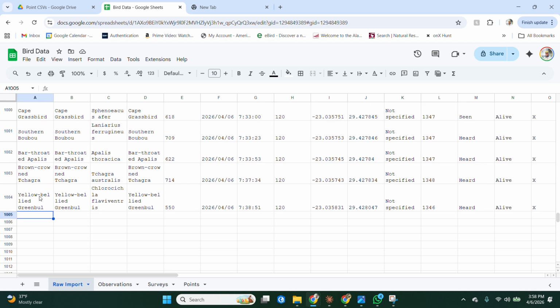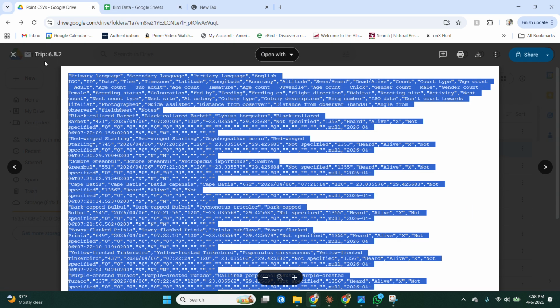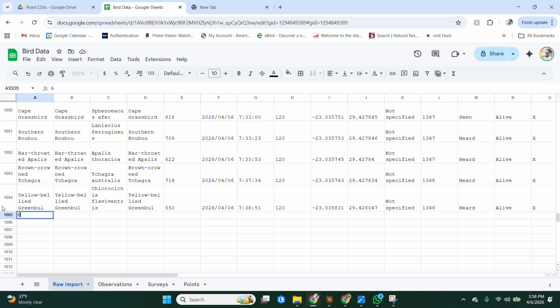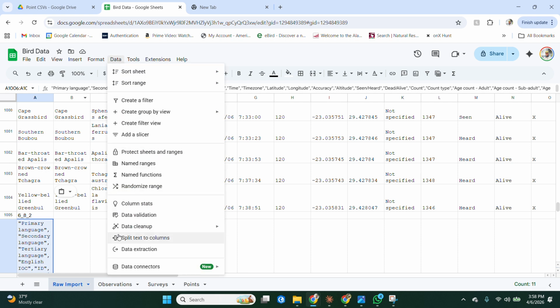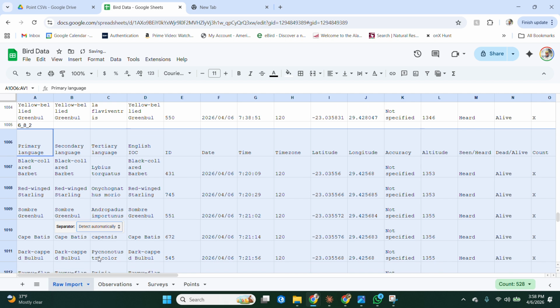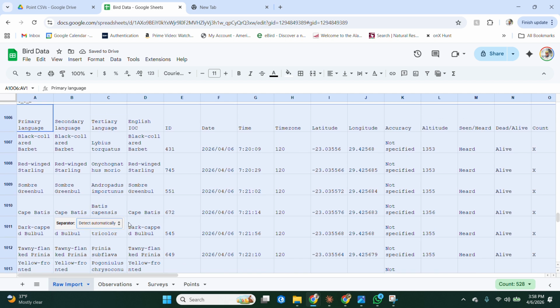And just for good science sake, I always double check which survey this is. So 682, manually put that in. Transect 6.8, visit number 2. And below it, I paste the entirety of it. Then, to clean it up, I go to data, and I go to split text to columns, and then it looks very nice from there. And that is the entirety of the raw imports.